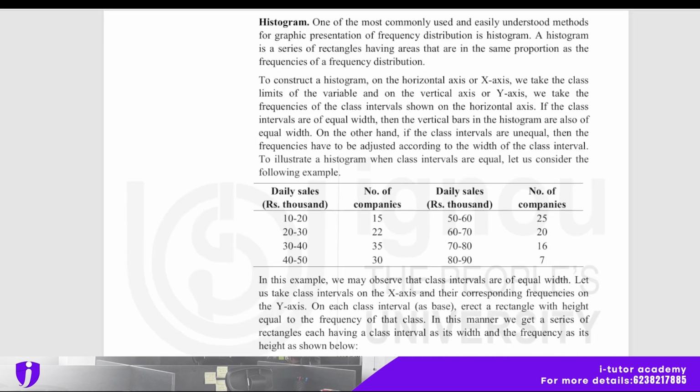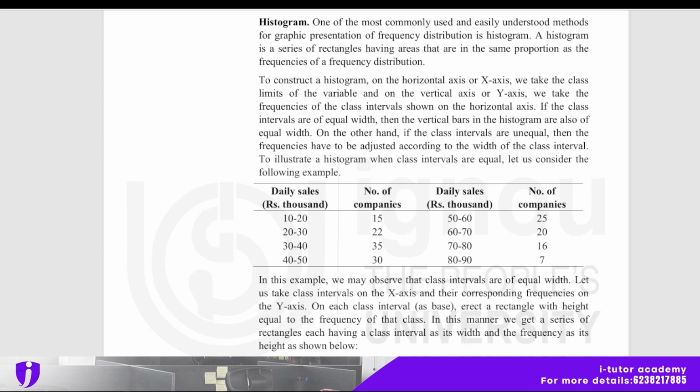And histogram. One of the most commonly used and easily understood methods for the graphic presentation of frequency distribution is the histogram. A histogram is a series of rectangles having areas that are in the same proportion as the frequencies of a frequency distribution. To construct a histogram, on the horizontal axis or x-axis we take the class limits of the variable, and on the vertical axis or y-axis we take the frequencies of the class intervals shown on the horizontal axis. If the class intervals are of equal width, then the vertical bars in the histogram are also of equal width.